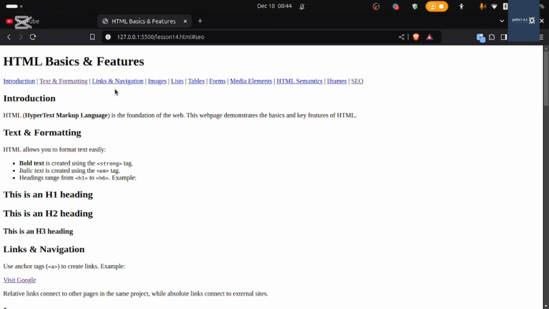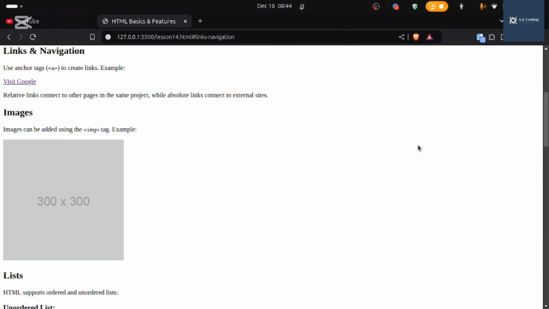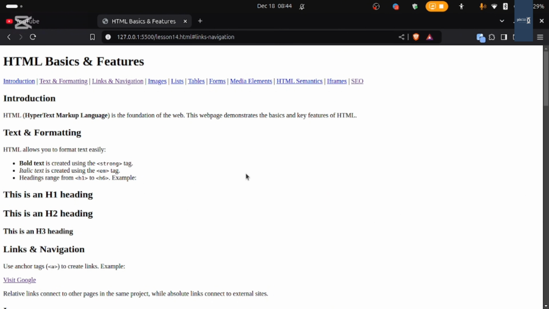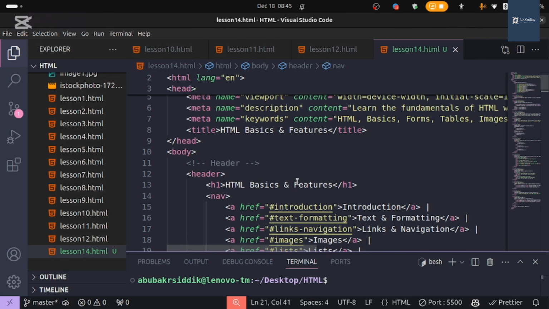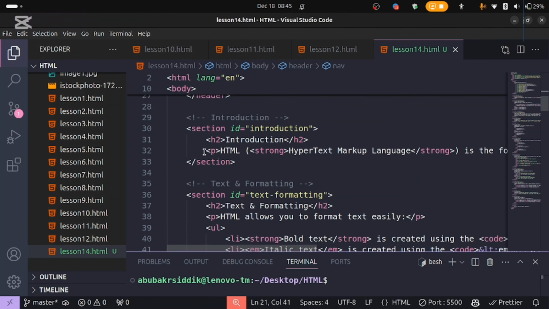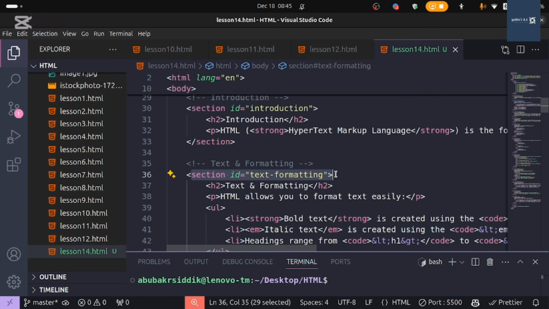In this situation, even if I press any kind of link, it slides down to that text or to that ID. So we have an introduction. This is written in H2, right? This is a paragraph, and inside the paragraph we have a strong tag, which is for formatting text. And we have text formatting, and inside it we have a section, right?